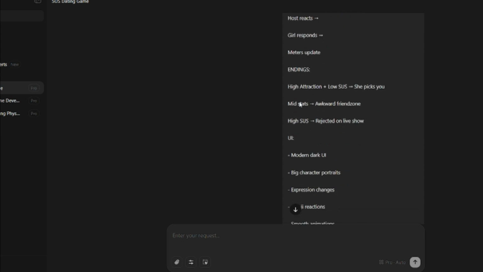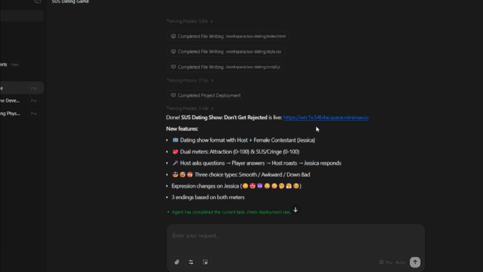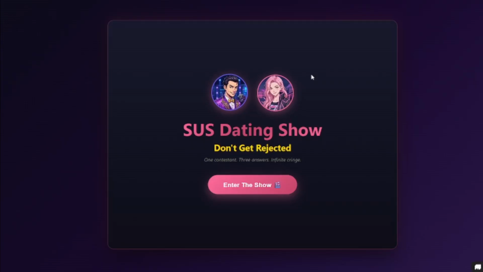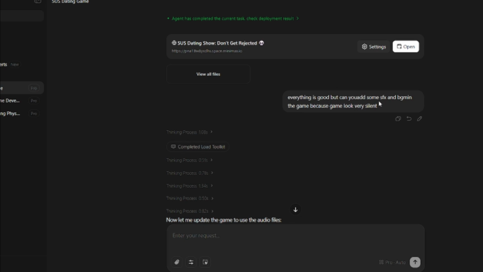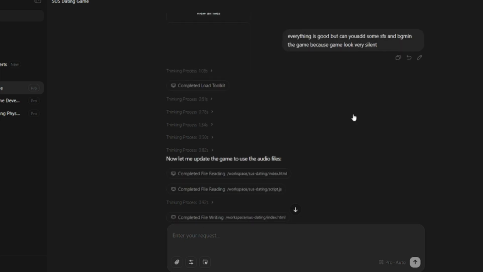Then I asked for upgrades, sleek, modern UI. Character expressions that change, emoji reactions, smooth animations that don't look janky. Another 2-3 minutes, updated version came through, and yo, this one hit different, actual TV show aesthetics, clean interface, felt real, but still, something was missing. The music, total silence just killed the vibe. So I sent one more note, everything's fire, but it needs background music. The game feels dead without it.